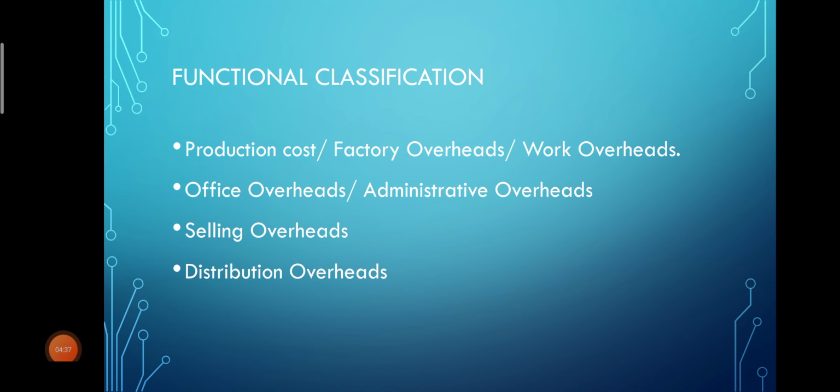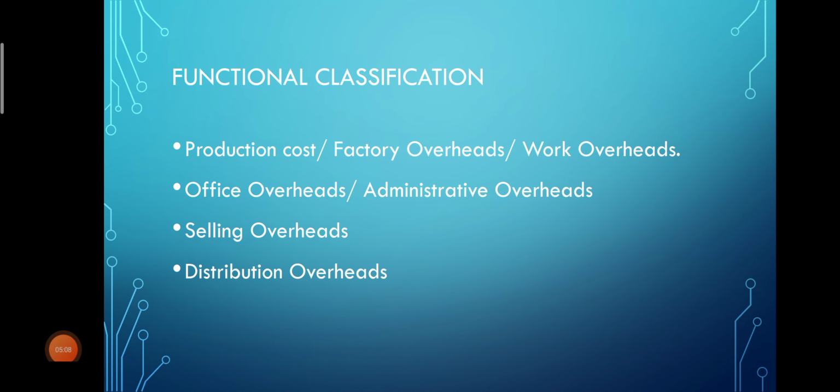So for dispatching, whatever expenses are incurred, such will be taken under distribution overheads. Some examples are loading charges, salary of dispatching workers, carriage outward, or depreciation on delivery van. These are some of the examples of distribution overheads.